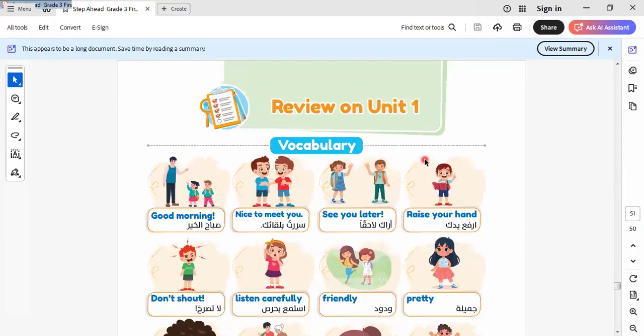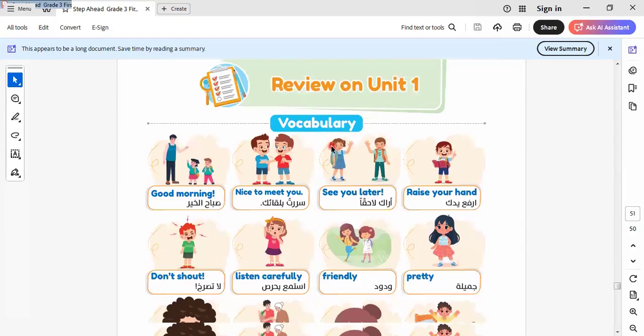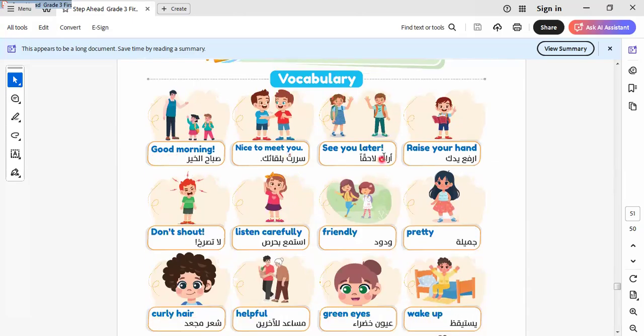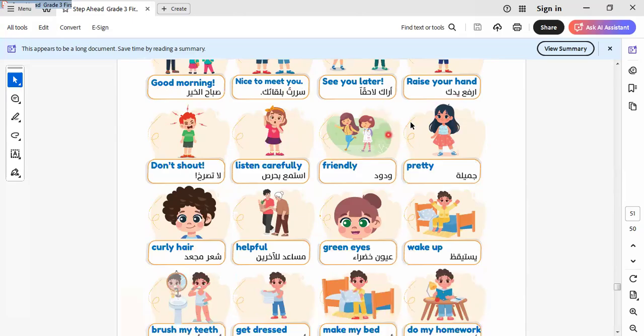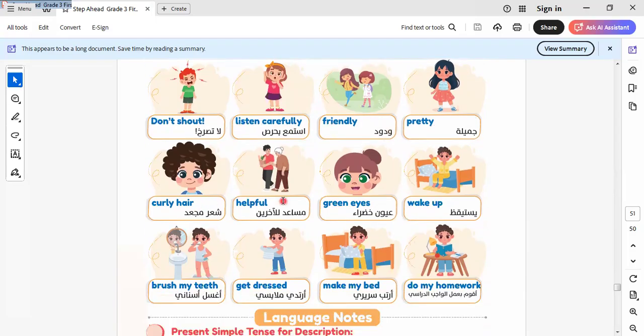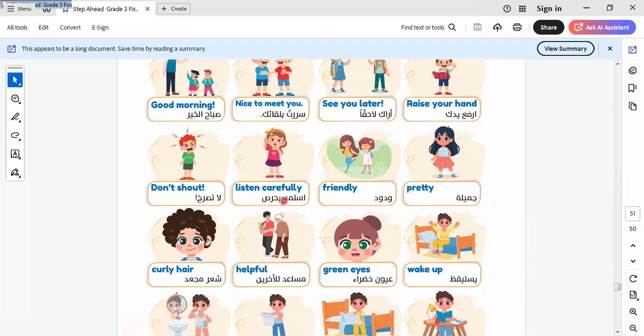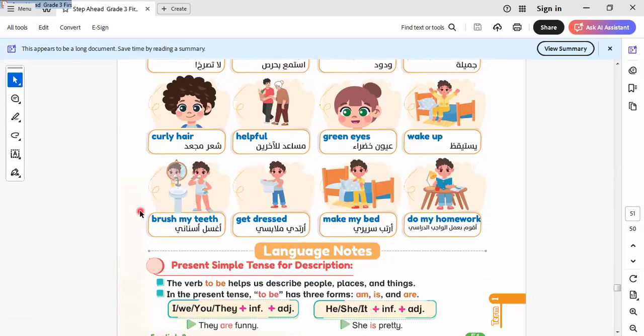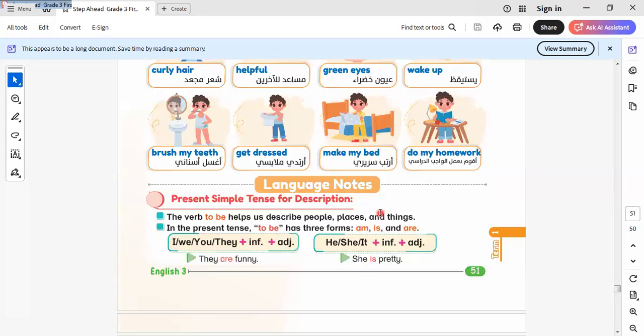Here is the review on the unit. I would like to review the unit with you. Here is good morning, nice to meet you, see you later, raise your hand, shout, don't shout, listen carefully, friendly, pretty, curly hair. All this vocab we learned during the lesson. Curly hair, helpful, green eyes, wake up, brush my teeth, get dressed, make my bed, do my homework.